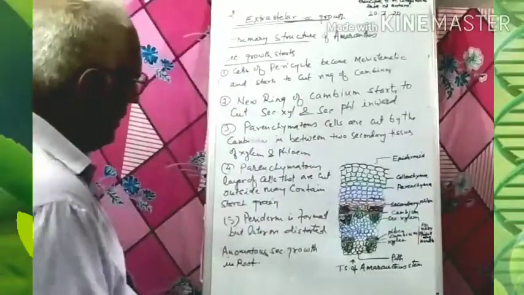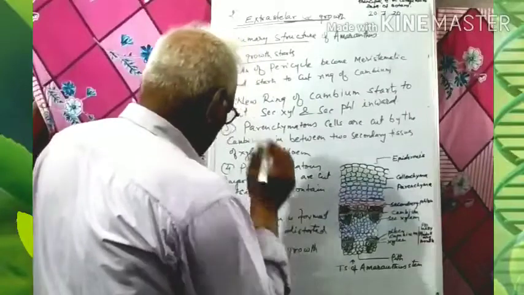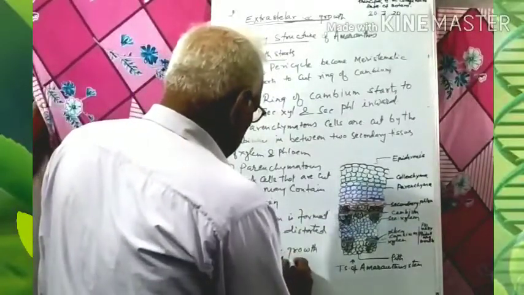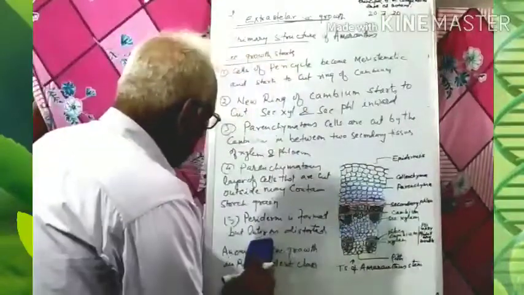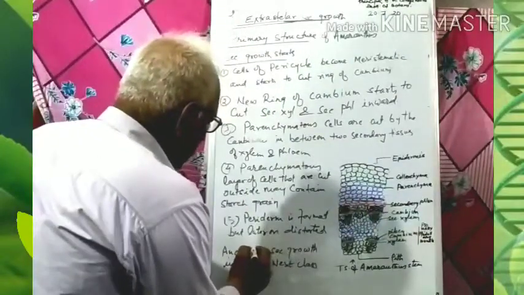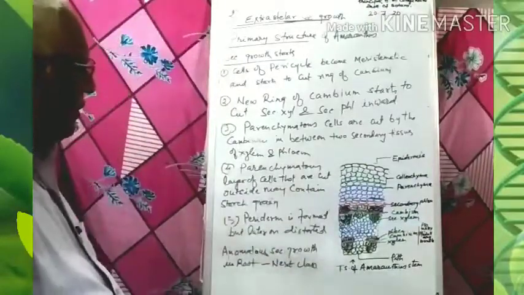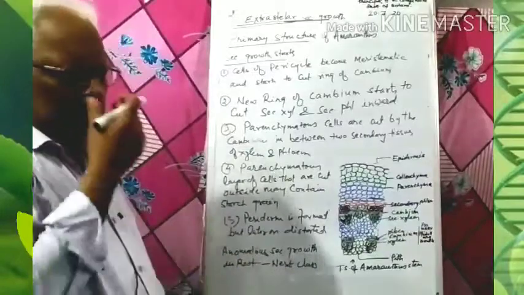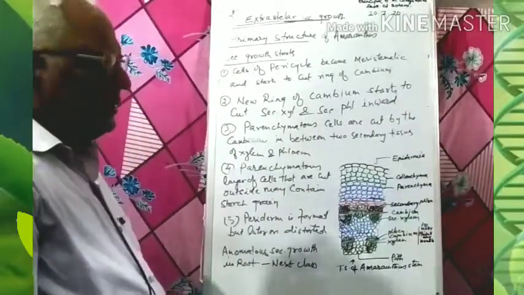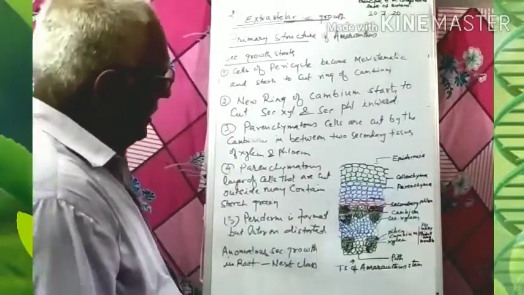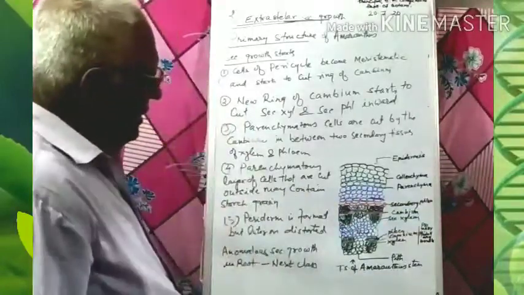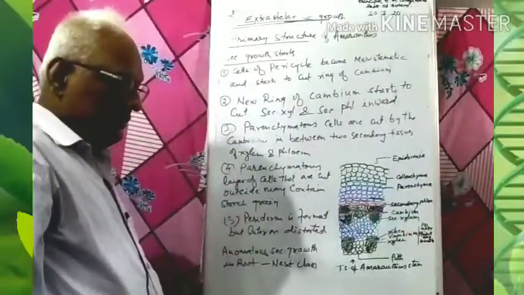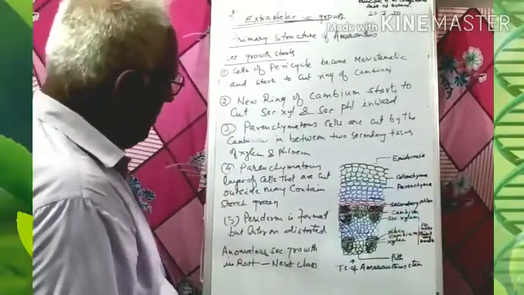In the stem we have completed the anomalous secondary growth, but in the next class when we meet, we will see anomalous secondary growth in root. The typical example is Daucus carota, a member of the Umbelliferae family, commonly known as gajar. We will see that it is the modified root, a conical type of modified root.